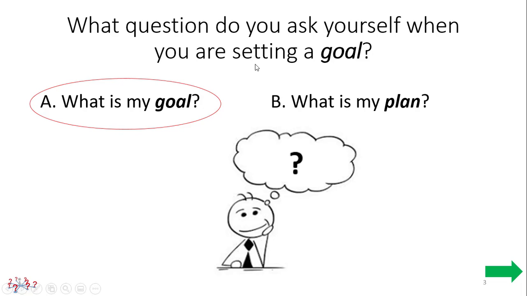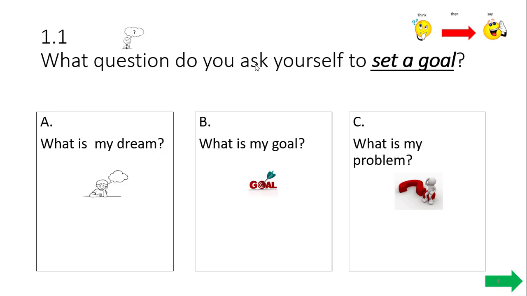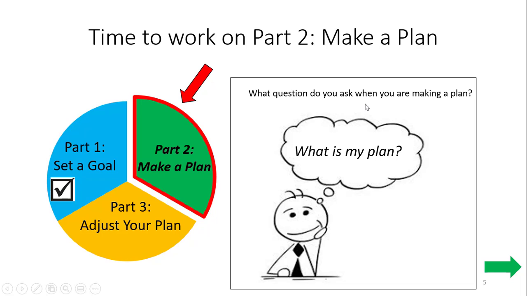What question do you ask yourself when you're setting a goal? What is my goal? So what question do you ask yourself to set a goal? You see this on your probe. Is it A, what is my dream? B, what is my goal? Or C, what is my problem? Isaiah, make your selection now. Pointing to B. It's the correct answer. What is my goal? Because it has something to do with what's being asked in the question as well.